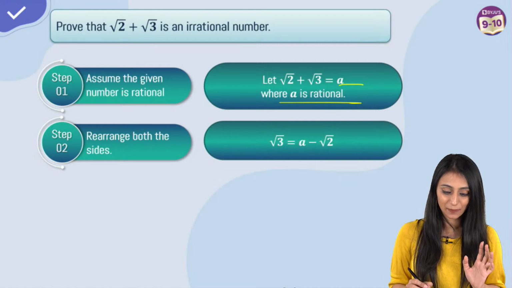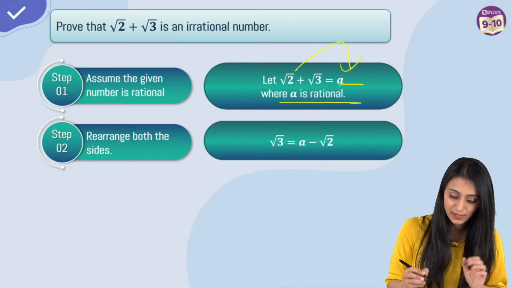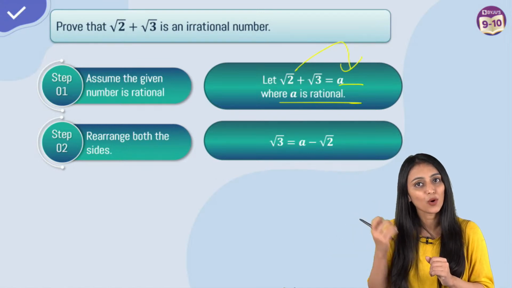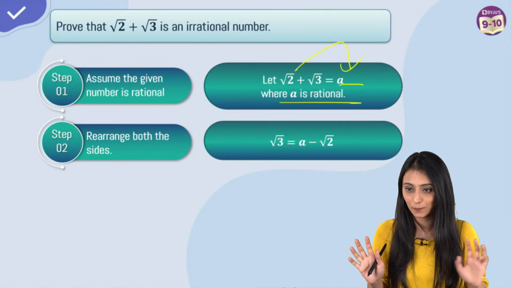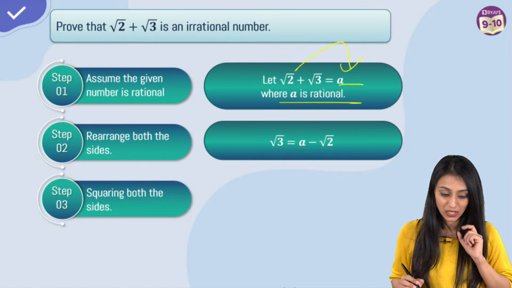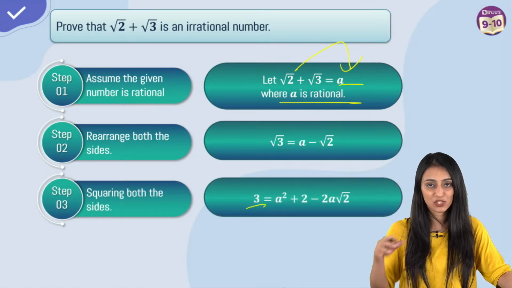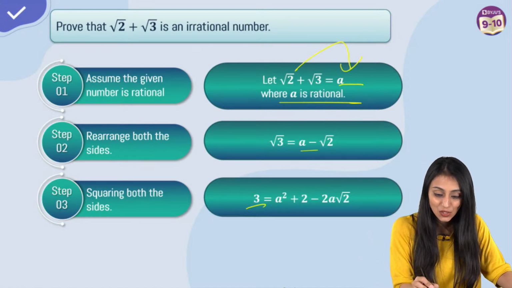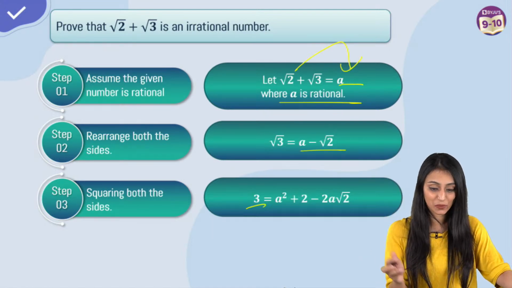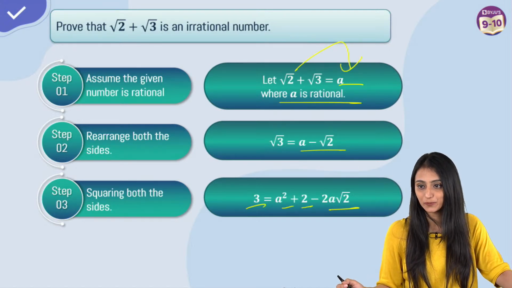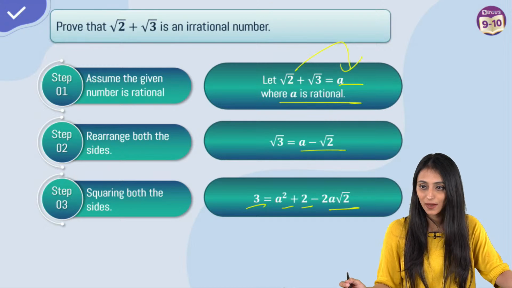Now let's rearrange them. Let's suppose I'm taking root 2 at the other side. It's not hard and fast rule that you have to take root 2 only other side. If you want to take root 3, that can also be done. Yes, contradiction method. Now we will do squaring on both sides. So square of root 3 would be 3. Here we will open the identity, A minus B whole square. So A square plus 2 minus 2A root 2. I hope this is clear.